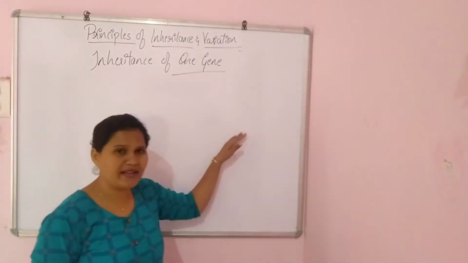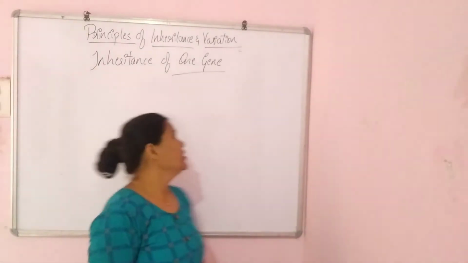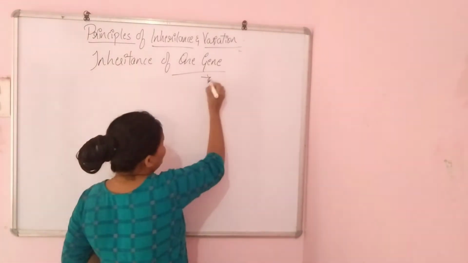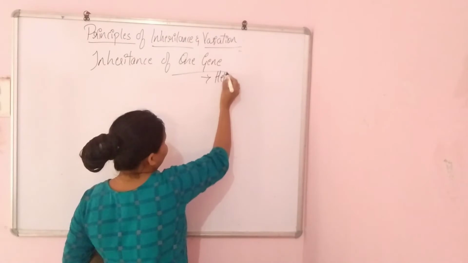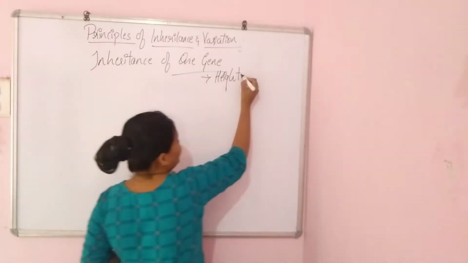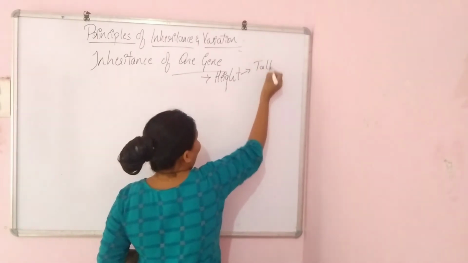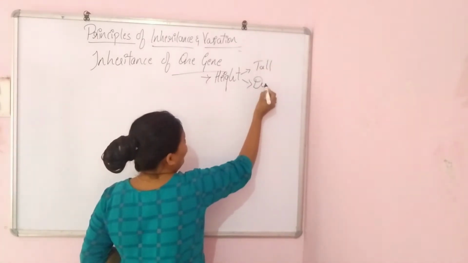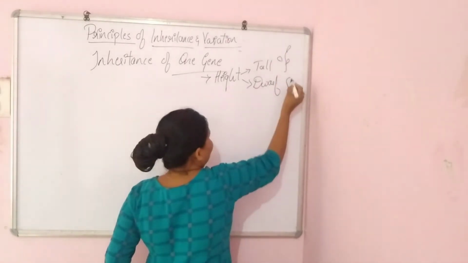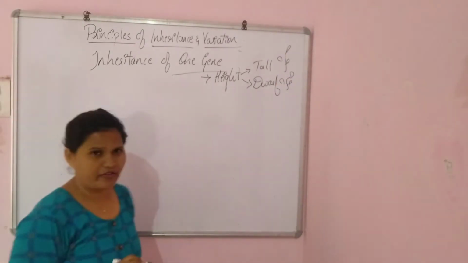This is what Mendel is trying to prove. So which character? Height. Height is a character, and there are 2 traits, tall and dwarf, where tall is the tall plant and dwarf is the dwarf plant, right?